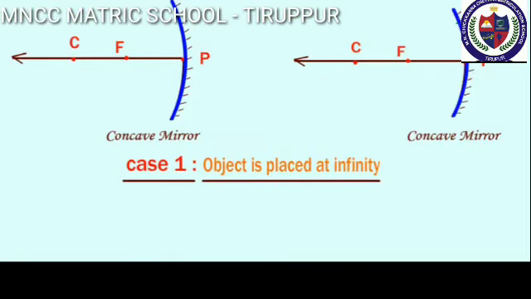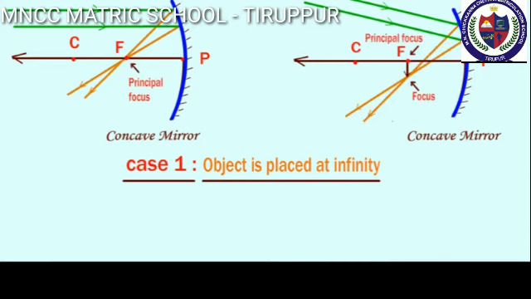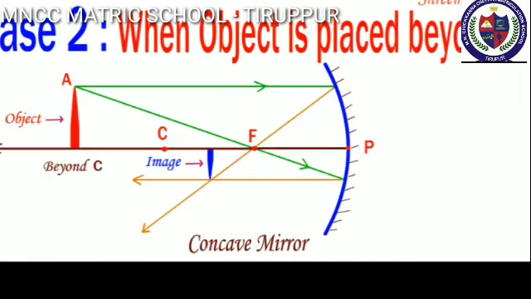Now let's learn about image formation of concave mirror. First, case number 1. When the object is far away, that means infinity, the rays of light reaching the concave mirror are parallel to each other. The image is formed at principal focus and size of the image is very small.